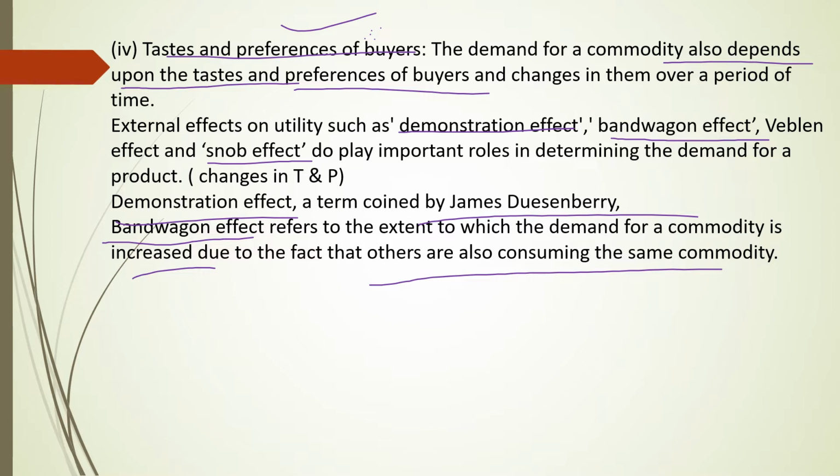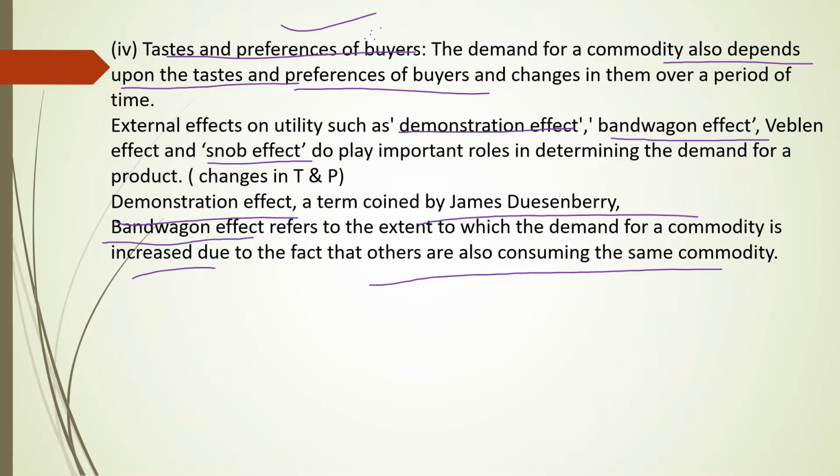If your neighbors or your friends are using a particular branded mobile, then you like to buy the same branded mobile. Or if any of your close friends are buying a car, you like to buy the same branded car. That means your taste and preference is changed because of another person; because he is using it, you want to use it.